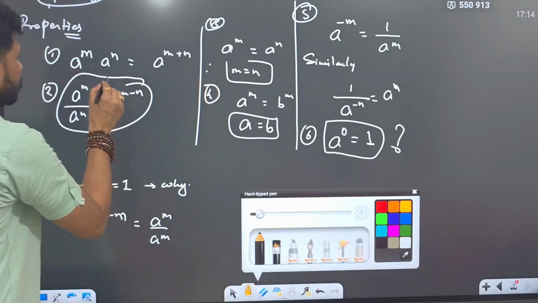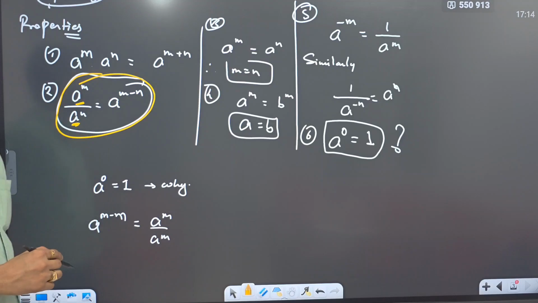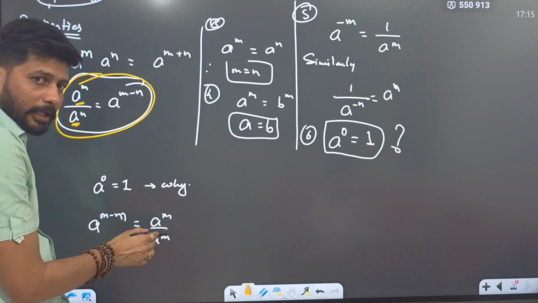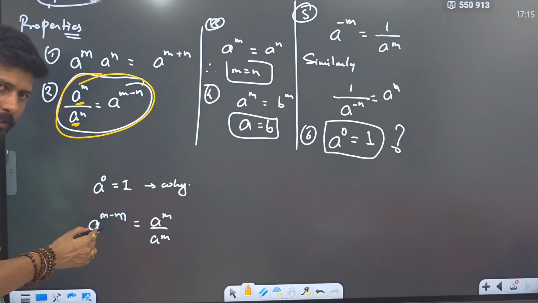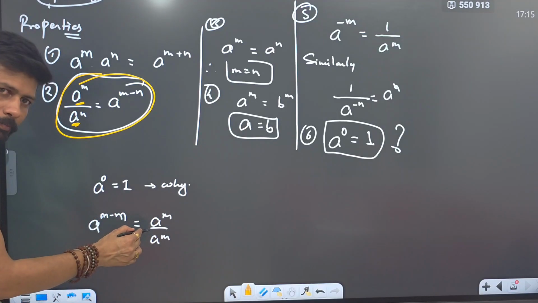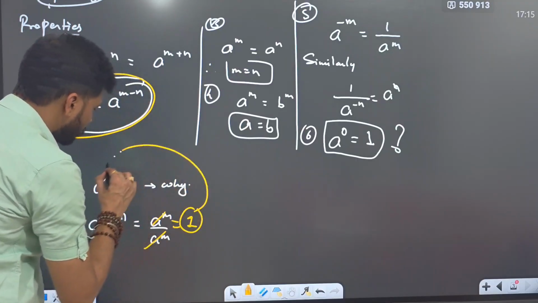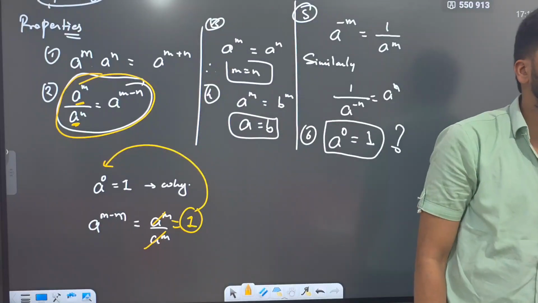What was that property? When the bases are same and they are in division, then the powers get subtracted. So this can be written in this form, and this will cancel, and you will get the value 1. This is how something raised to the power 0 will always give you 1.